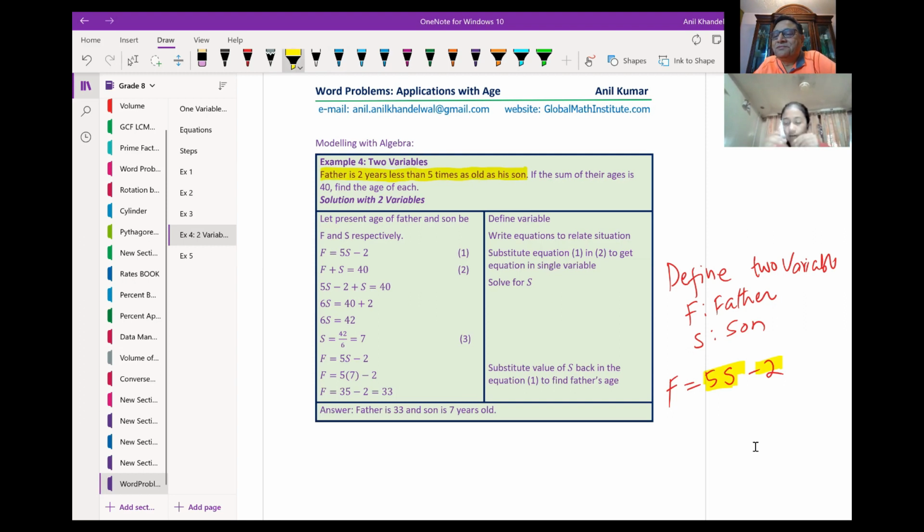Just a second. Wait, I'll change my connection. I'm not able to hear you. Okay, sure.